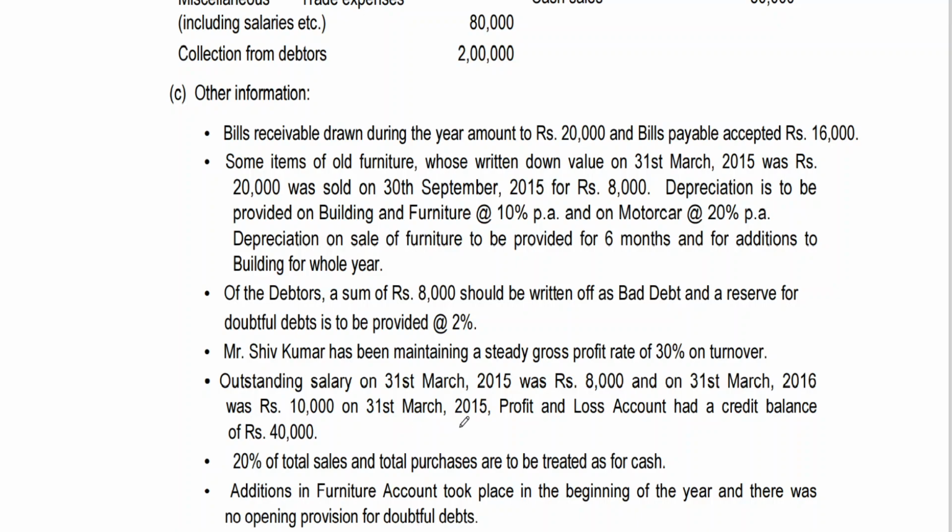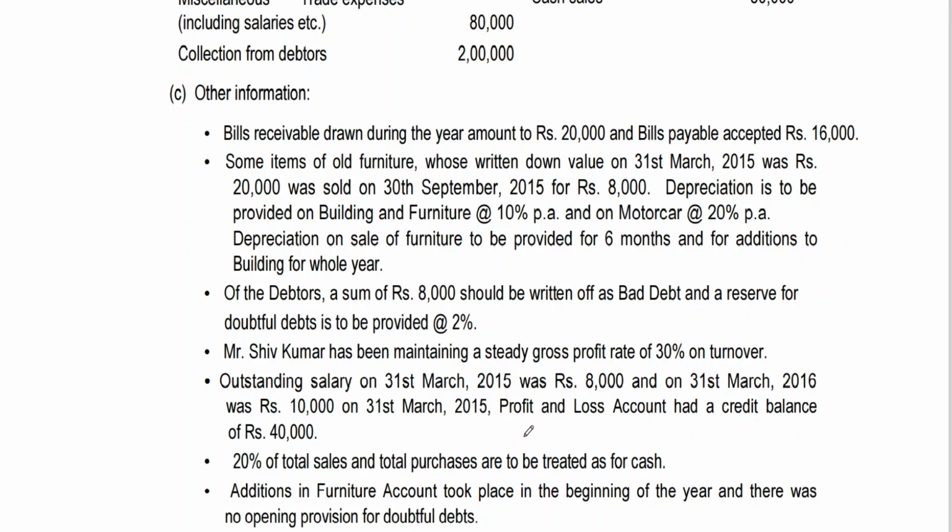Then the profit and loss account has a credit balance of 40,000 rupees. Yeah, this is something unique. I think you all are aware of the profit and loss account credit balance. A credit balance of 40,000 rupees means, like we have done in one of our previous problems on the source and application of funds, that capital will be shown separately.